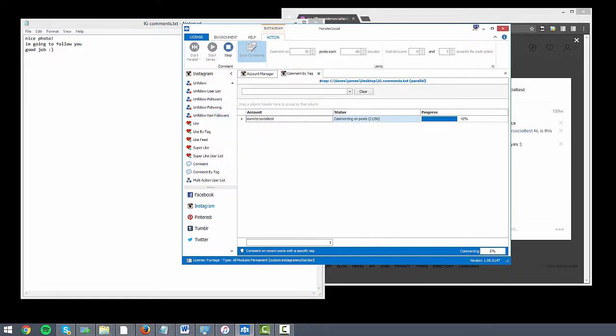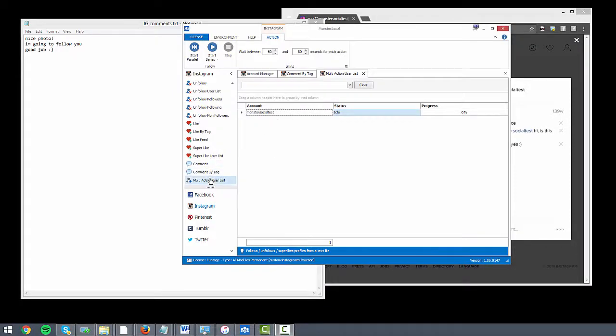Now, the last thing I want to look at is the last feature, which is multi-action user list. The reason this feature is as cool as it is is because it allows you to do three things at once instead of having to open up a separate tab for each thing that you want to do, which is fine, and it's what I've been doing for quite a while, but this is a new feature which is even cooler.